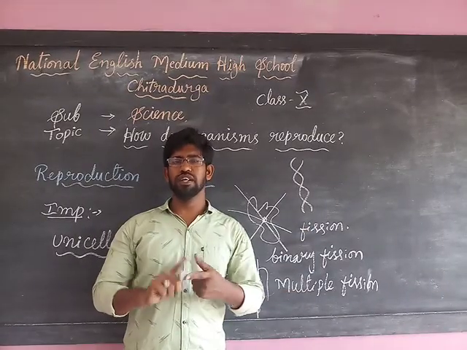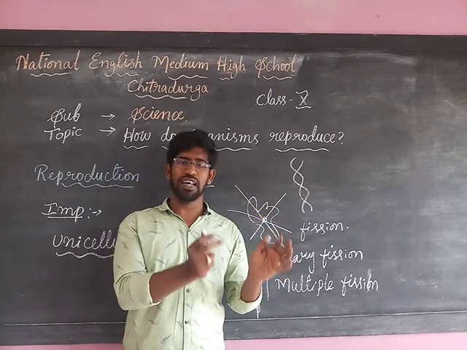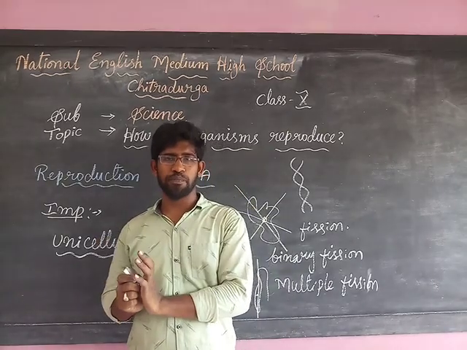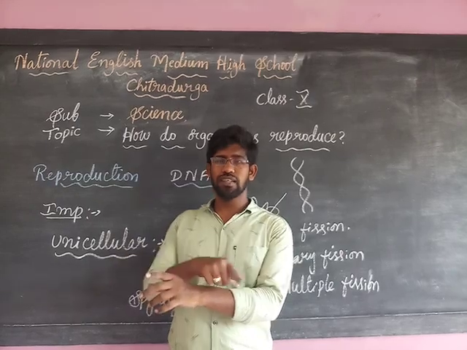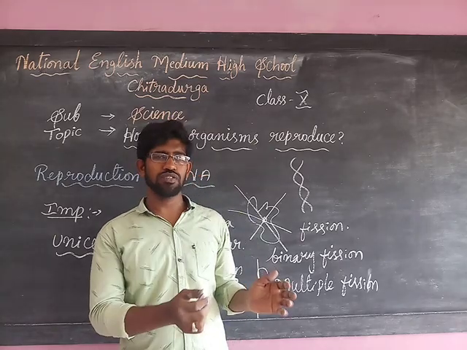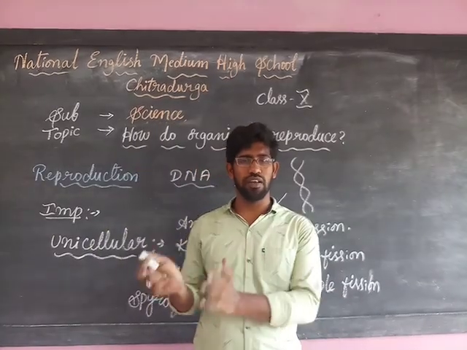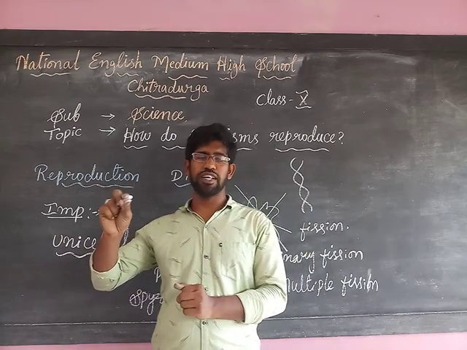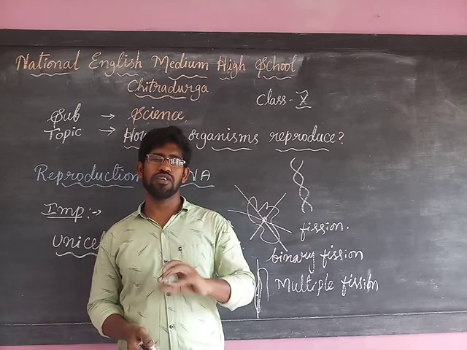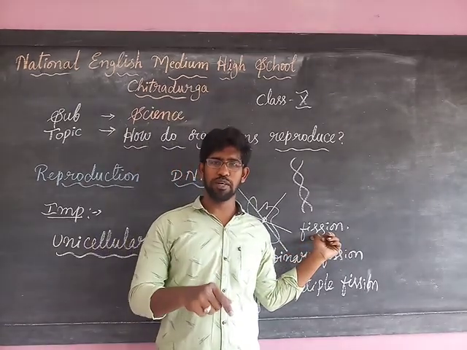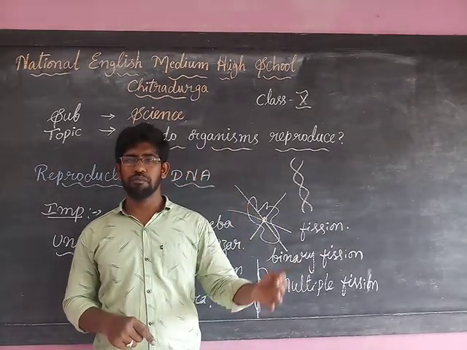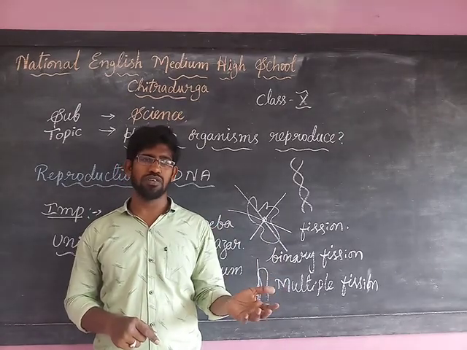Why? Because in multicellular organisms, specialized cells are present, which perform a particular function and form a particular tissue. A group of cells forms a tissue. Specialized tissues form a particular organ. Groups of organs placed in different places form an organ system. Like that, fission reproduction will not take place in multicellular organisms. Instead, different methods of reproduction are there for multicellular organisms.